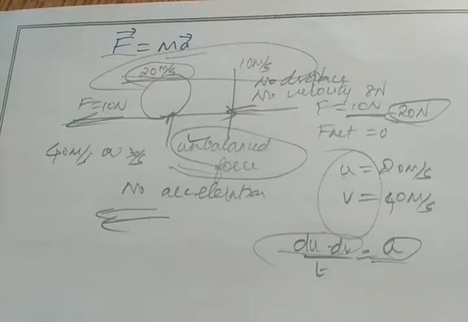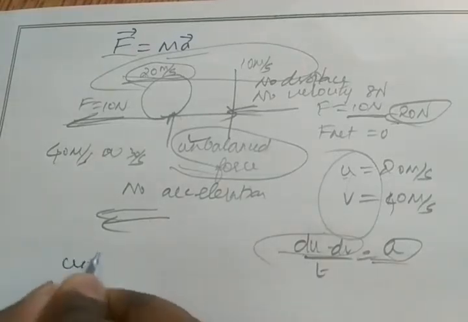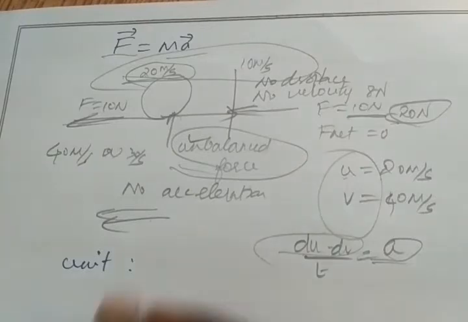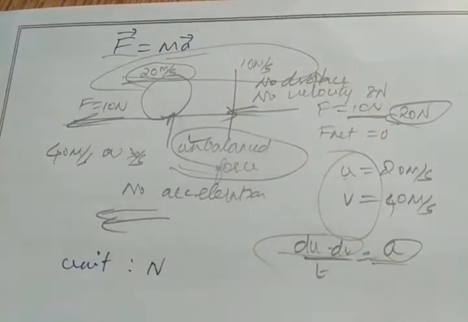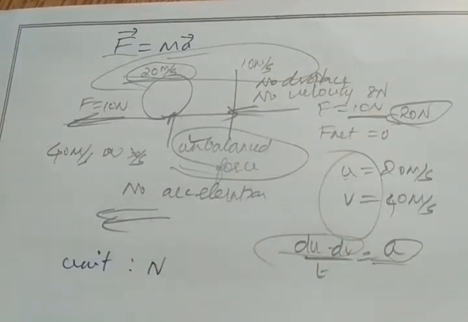Okay. So direction of acceleration must be in the direction of force. Clear? So force is a vector quantity. Acceleration is also a vector quantity. So what is the unit of force? Unit of force, Newton. Okay. So how to define Newton? Define 1 Newton. What is meant by 1 Newton?